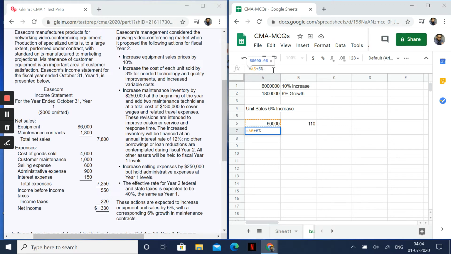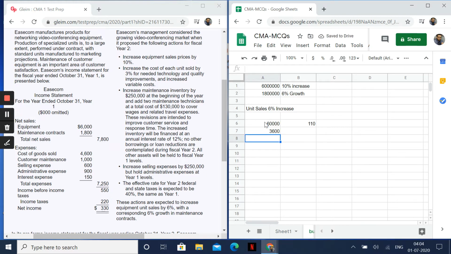The formula is not applied up here. I'll do it like this: this multiplied by 0.06.